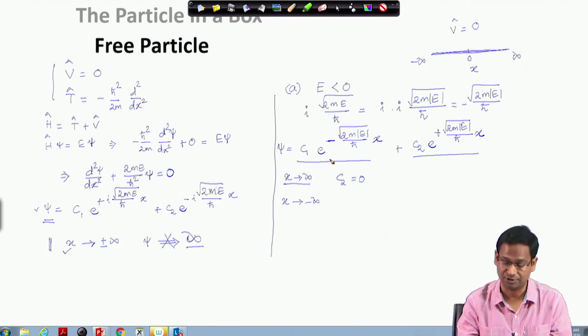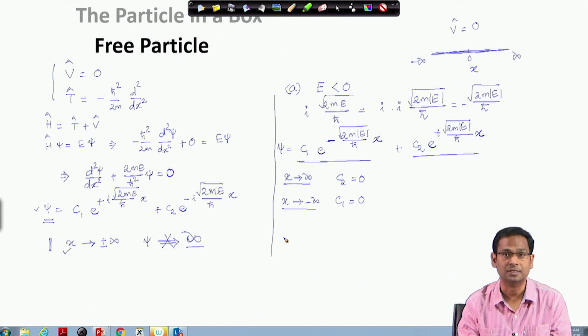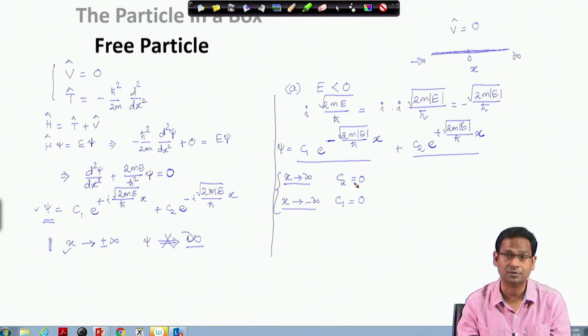Now let us look at the first function. The first function, when x equals minus infinite, will become e to the power a large positive quantity, which will become infinite. So therefore, at x equals minus infinite, I have problem with this term. To solve this problem, I will have to impose a condition that C1 is 0 at x equals minus infinite. Now considering the fact that at plus infinite I should make C2 equal 0, and at minus infinite I must make C1 equal 0, since I have a free particle going from minus infinite to plus infinite, I am going to get one state function for the entire system.